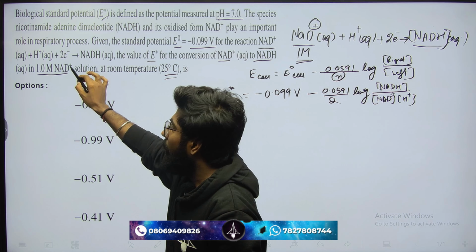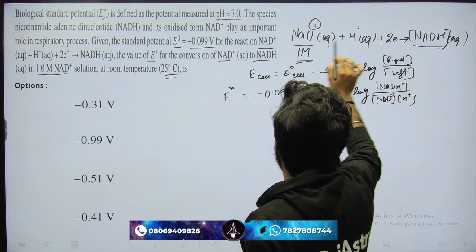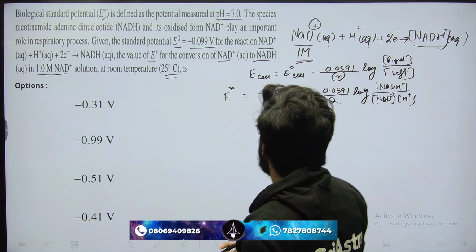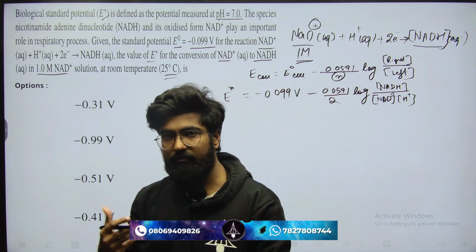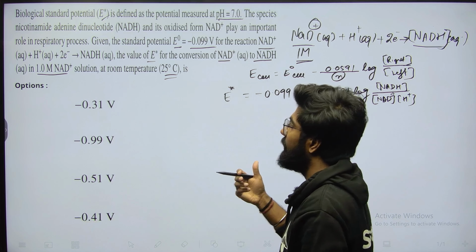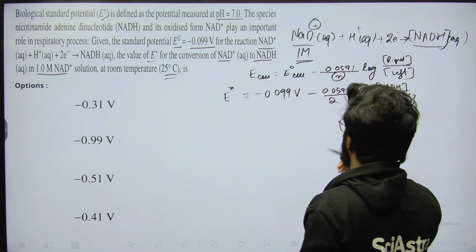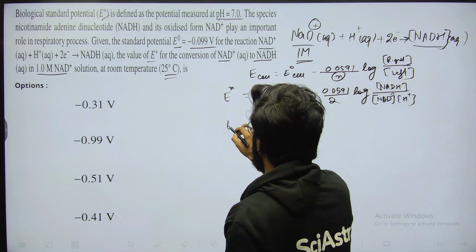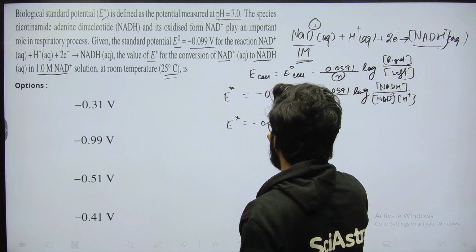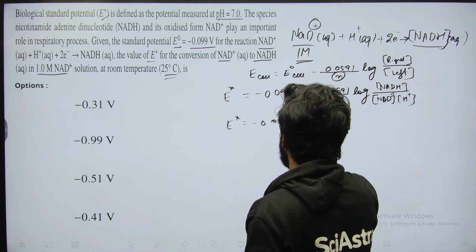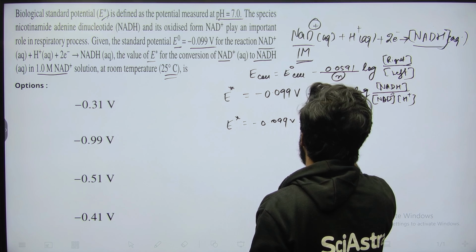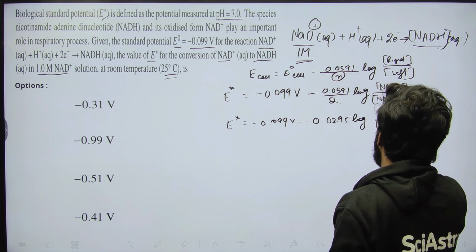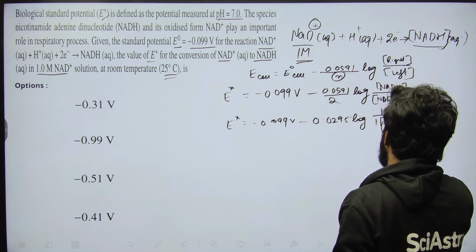Obviously all the amount of NAD plus is going to be converted into NADH. That's how your complete respiration process will be finished. Those who have substantial knowledge of biology can relate to this in a better way, but this is so obvious. So the concentration of both NADH and NAD plus will be unity. So E star will be minus 0.099 volt minus 0.0295 log of 1 upon 1 into H plus concentration.